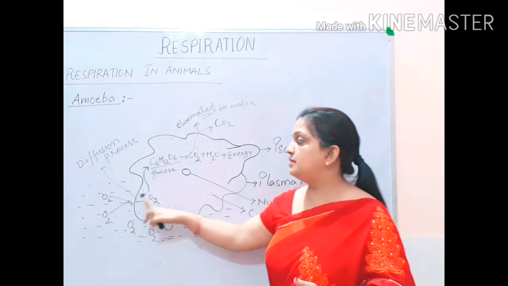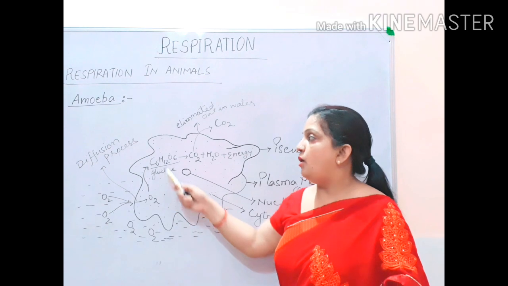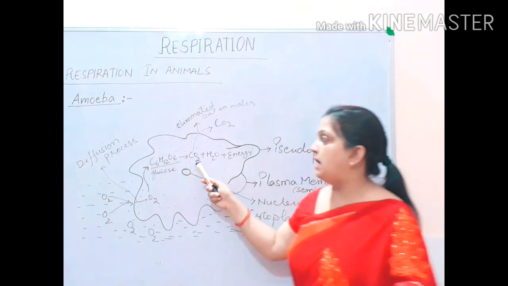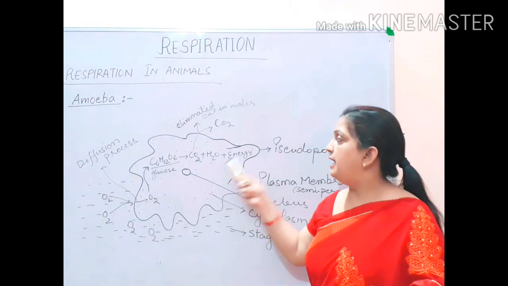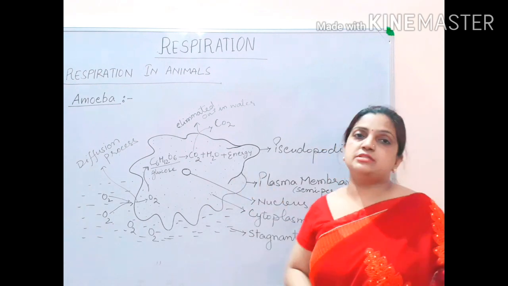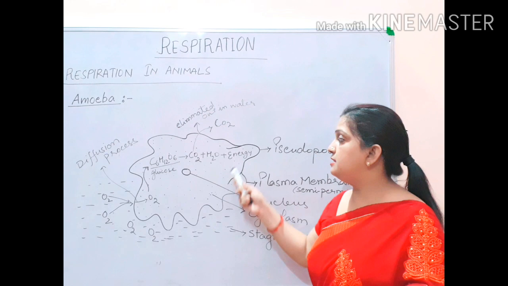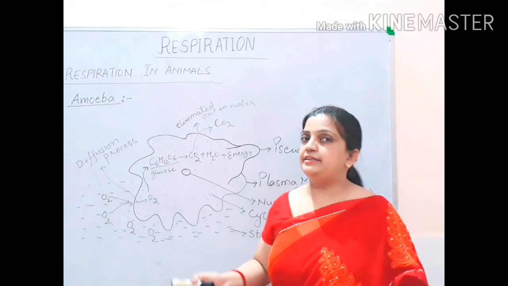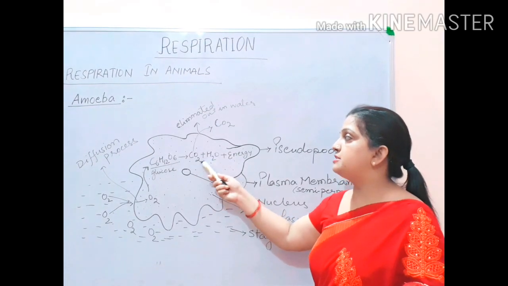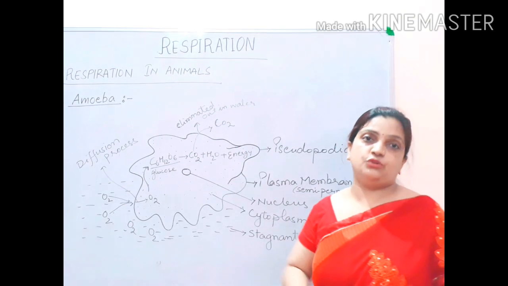So when this oxygen enters the body of amoeba, it oxidizes glucose, and due to that process carbon dioxide, water and energy are produced. These three products are produced inside the body as a result of oxidation. Energy is stored in the body and utilized in various metabolic functions. Water and CO2 are not needed, so they have to be released out of the body.